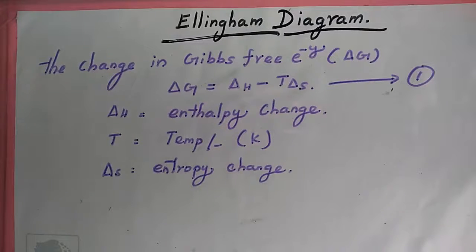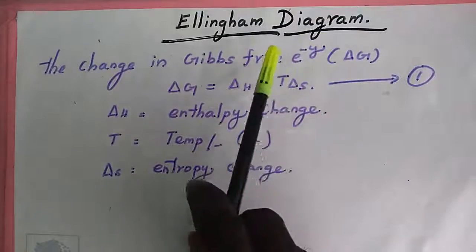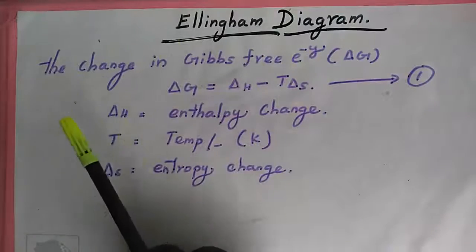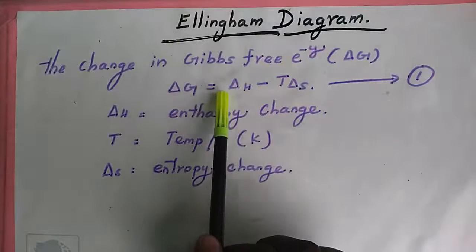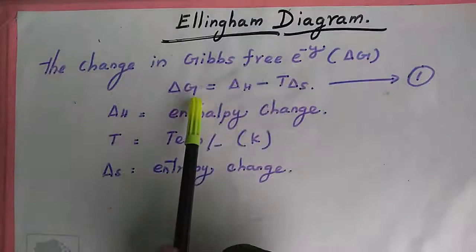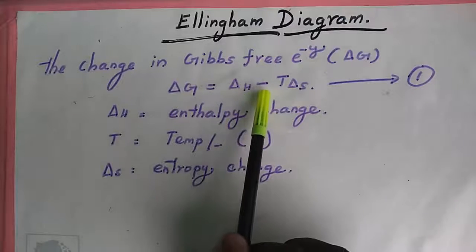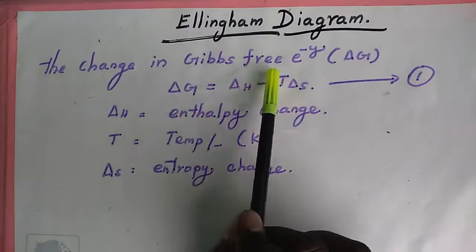Ellingham diagram. First, the change in Gibbs free energy, del G. The formula is del G equal to del H minus T del S. What is del G? Gibbs free energy.